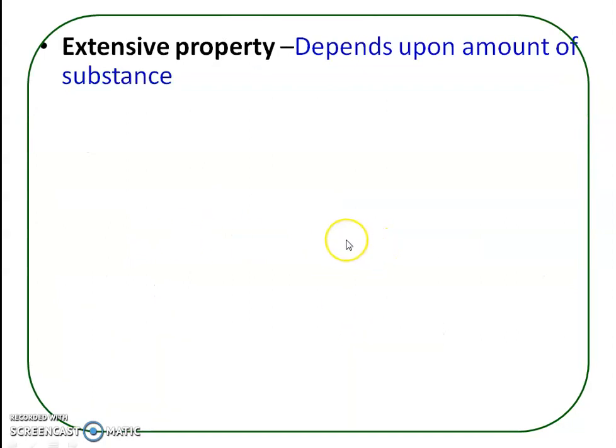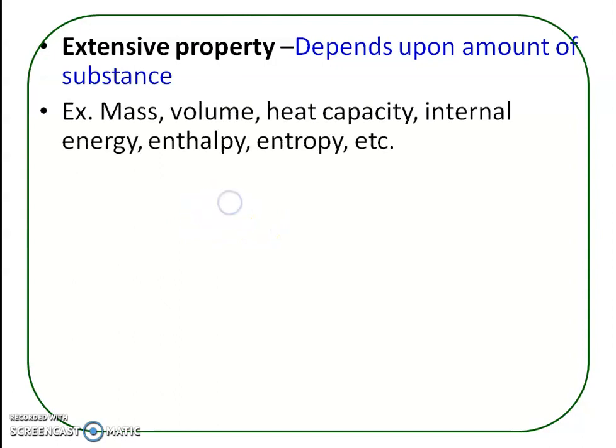Now what do you mean by extensive property? The property of a system whose value depends upon the amount of substance present in the system is called an extensive property. The examples are mass, volume, heat capacity, internal energy, enthalpy, and entropy. All these depend upon the amount of substance present in the system.